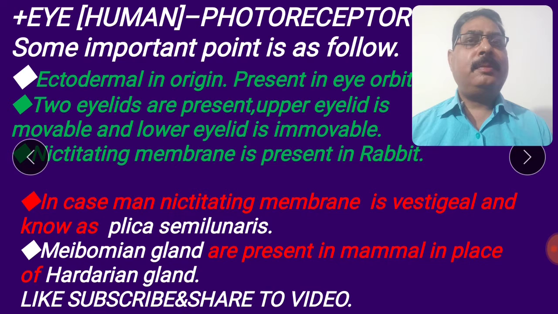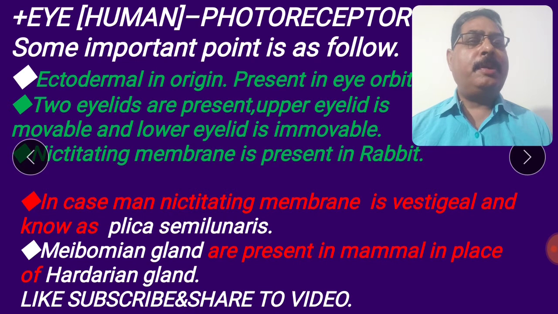Second, two eyelids are present. The upper eyelid is movable and the lower eyelid is immovable. You can see this practically on one eyelid. First, the upper eyelid is movable and the lower eyelid is immovable.